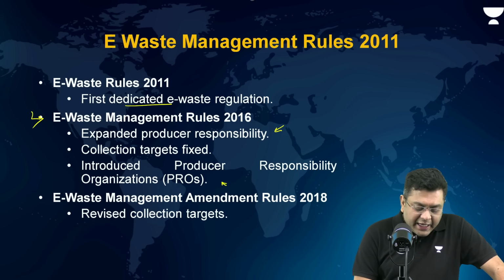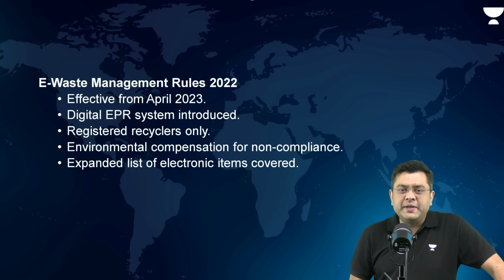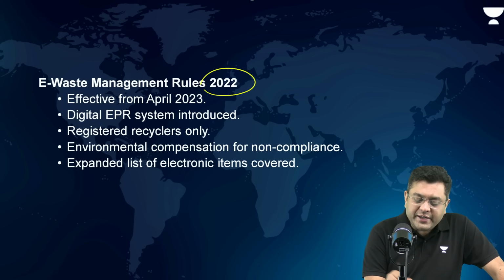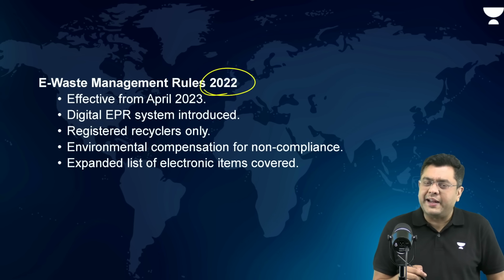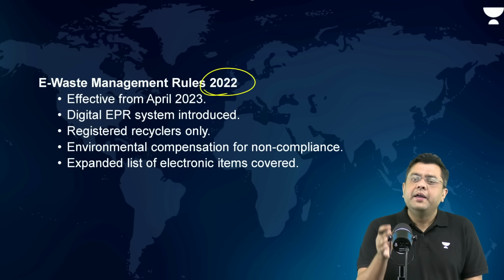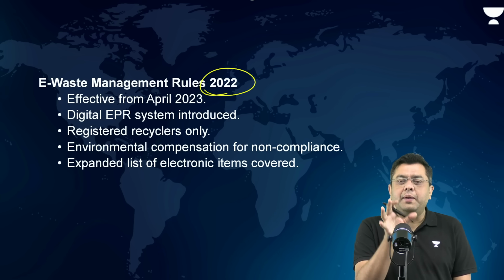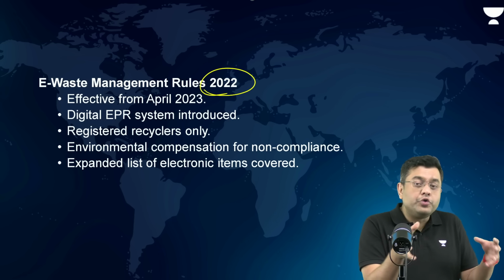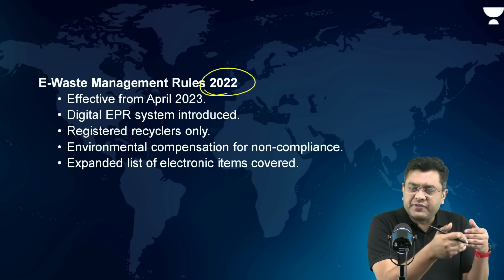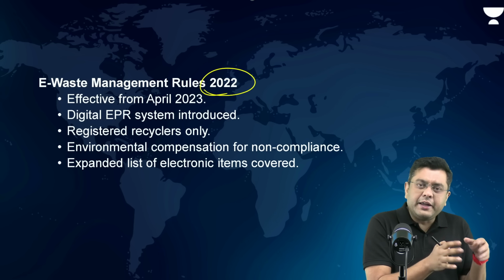Now, here the collection targets were changed by the amendment. Major change happened in 2022. Along with the Plastic Waste Management Rules, here also the EPR certificates were made tradable. That is, you could trade, right? The EPR certificates which are there, you basically could trade them.